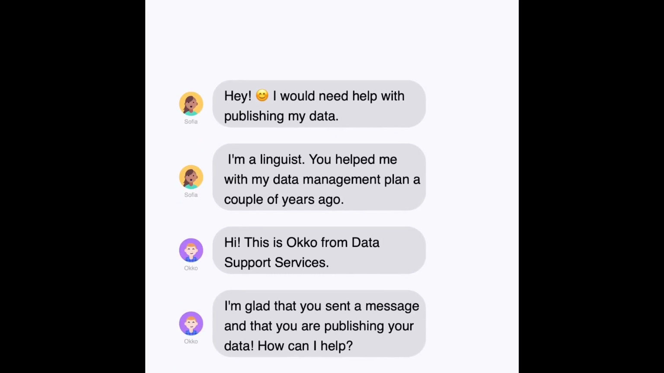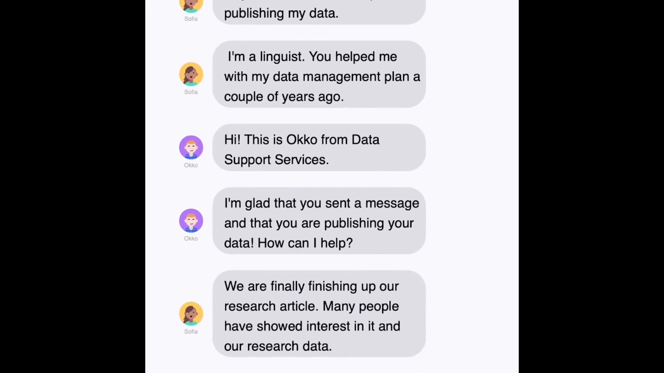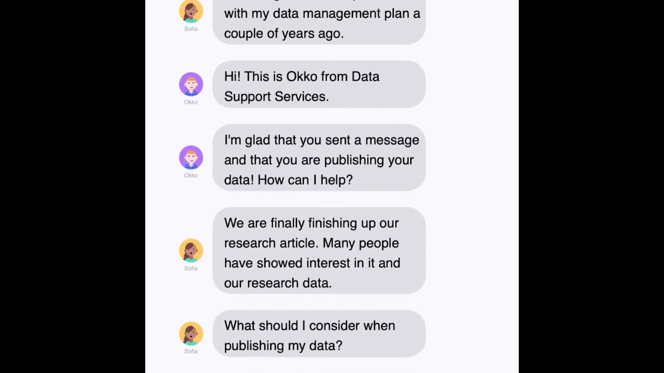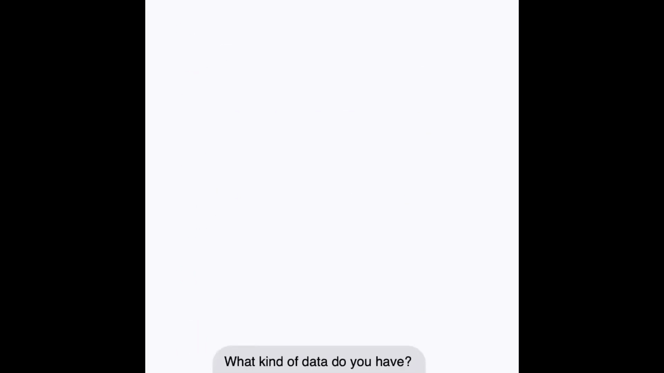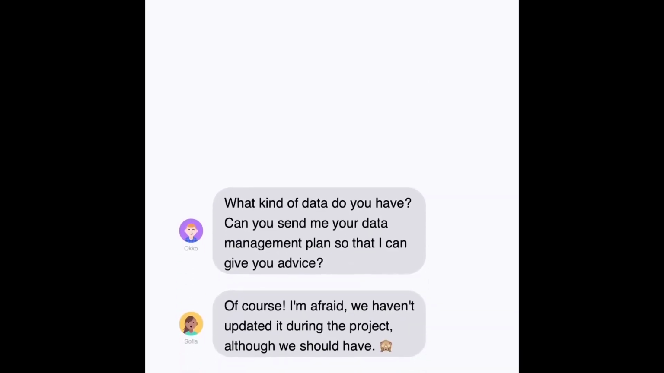How can I help? We are finally finishing up our research article. Many people have shown interest in it and our research data. What should I consider when publishing my data? What kind of data do you have? Can you send me your data management plan so that I can give you advice? Of course. I'm afraid we haven't updated it during the project, although we should have.